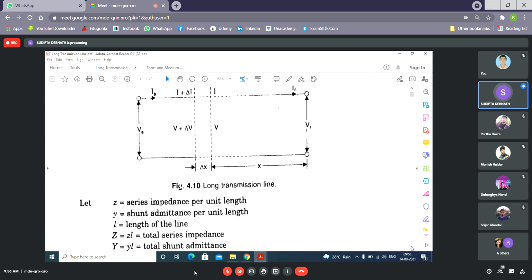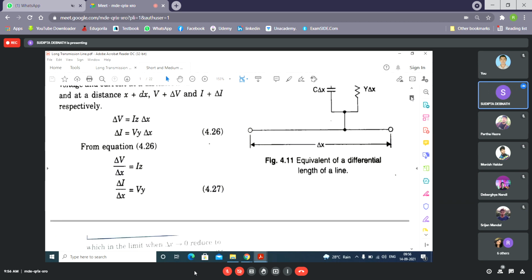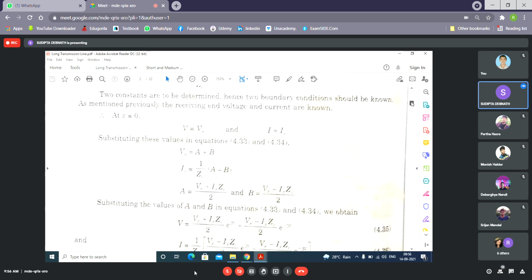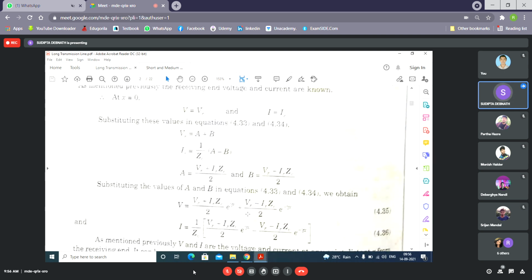Suppose this is a 300 kilometer line and we want the current and voltage at 100 kilometers from the receiving end. Then you can substitute x equal to 100 and find out the voltage and current at that point. So these are the equations that you need to remember.